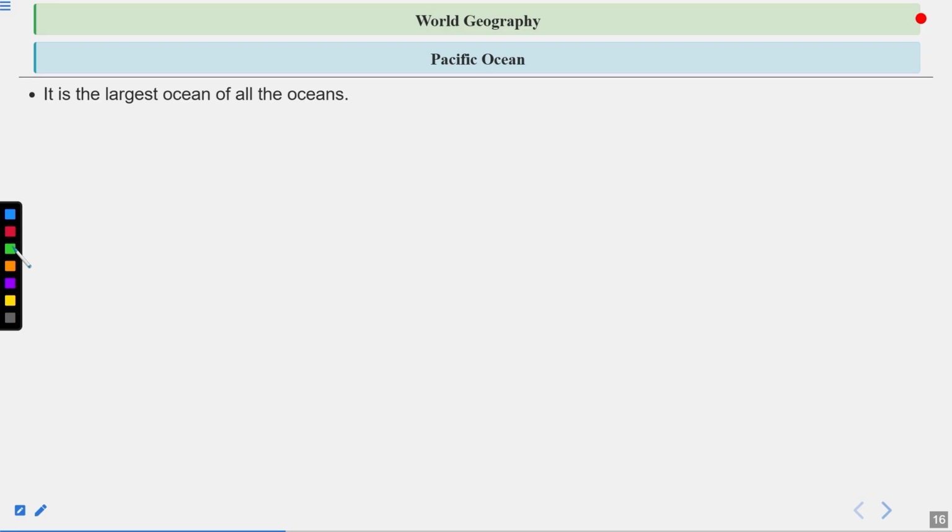So first we are going to discuss the oceans in detail now. The first one is the Pacific Ocean, that is the largest ocean of all the oceans. Earth's one-third area is occupied by it, and I already told you that it is also the oldest ocean in the world. The overall shape of the Pacific Ocean is triangular. If you start from the North Pacific and move towards the South Pacific, you can see that the whole area of the Pacific Ocean is covered in a triangular shape.